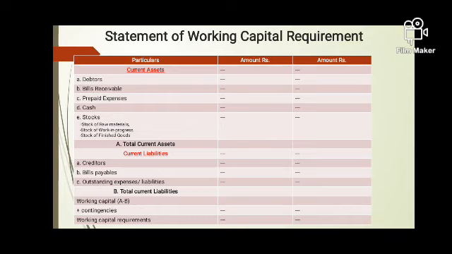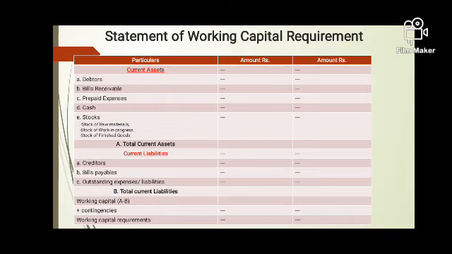It is also known as a current asset. Bills receivables are the bills signed by the customer, which we can take to the bank and convert into cash at a discount. So these are bills receivables. Prepaid expenses are also our asset.